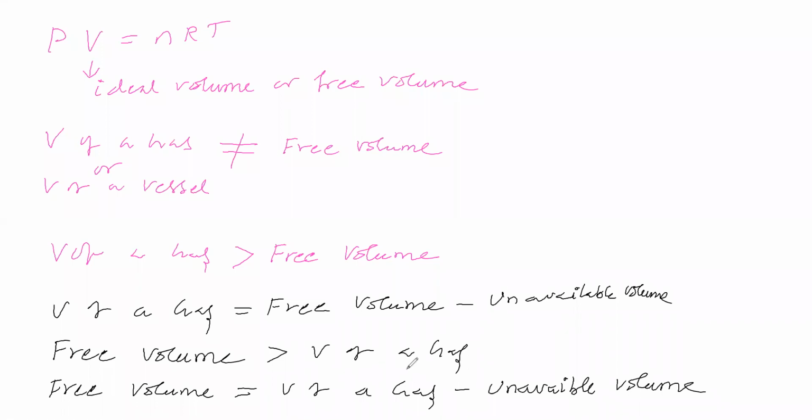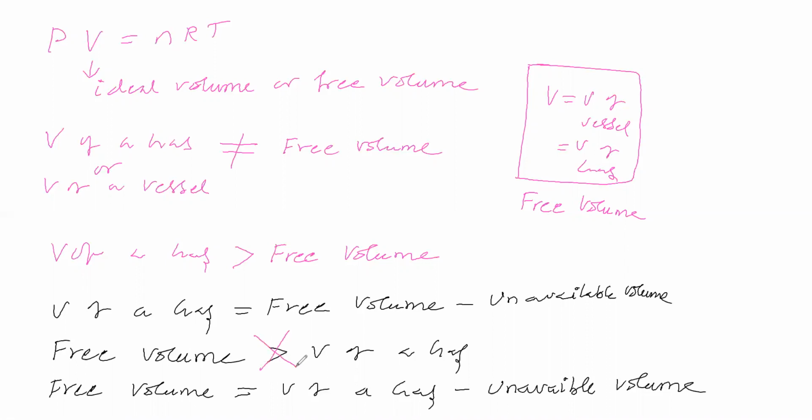Suppose this is a vessel. V is equal to volume of vessel. It is nothing but volume of a gas. Now we are talking about free volume. Between this free volume and volume of gas, one possibility is equal. Otherwise, this should be less than this. How can it be greater than this, sir? So free volume greater than volume of gas is not possible.